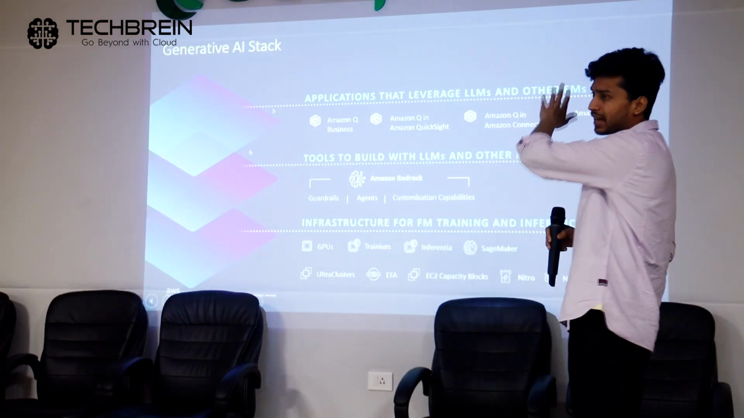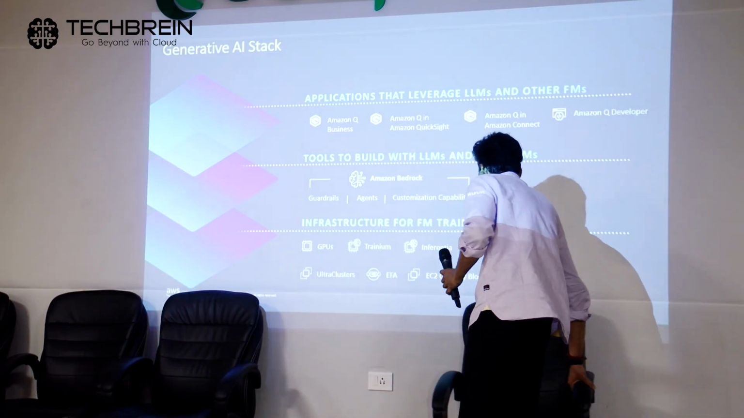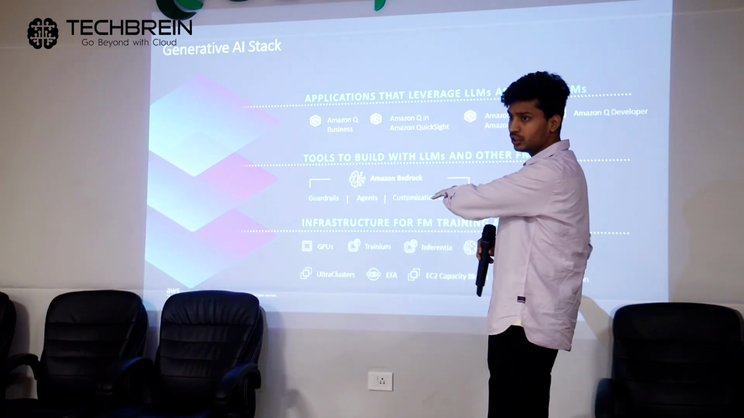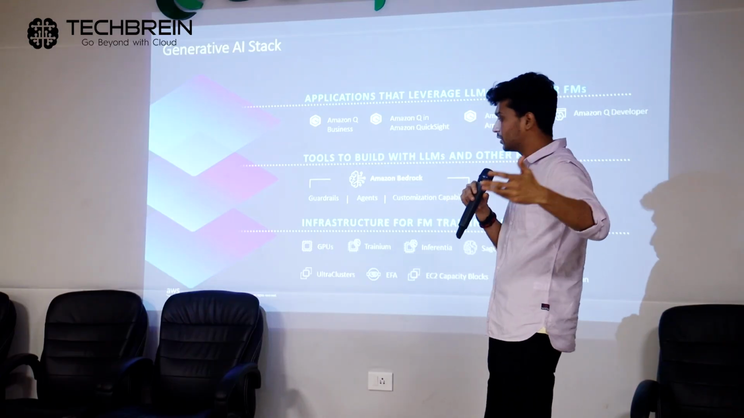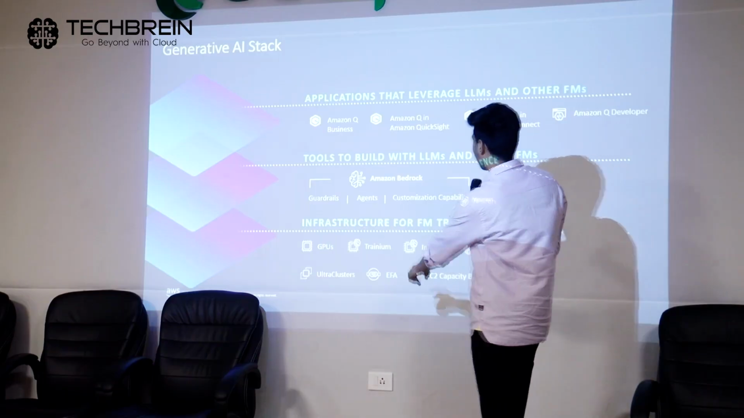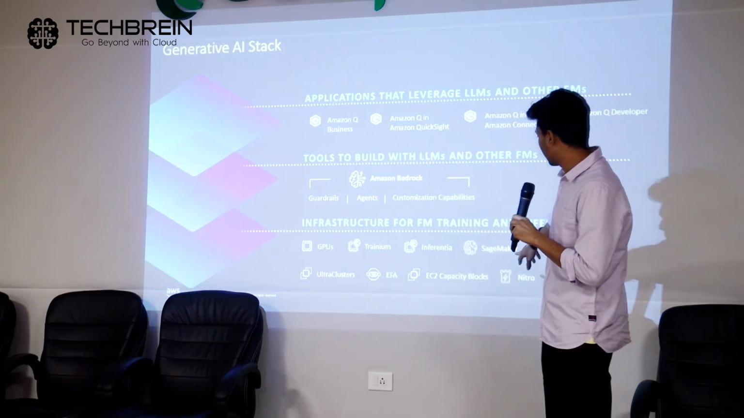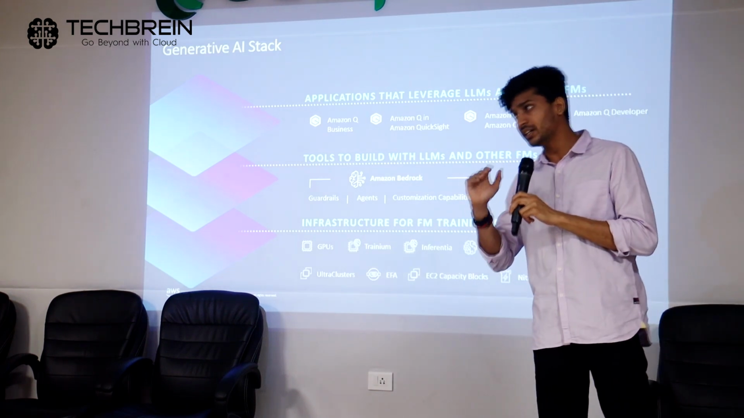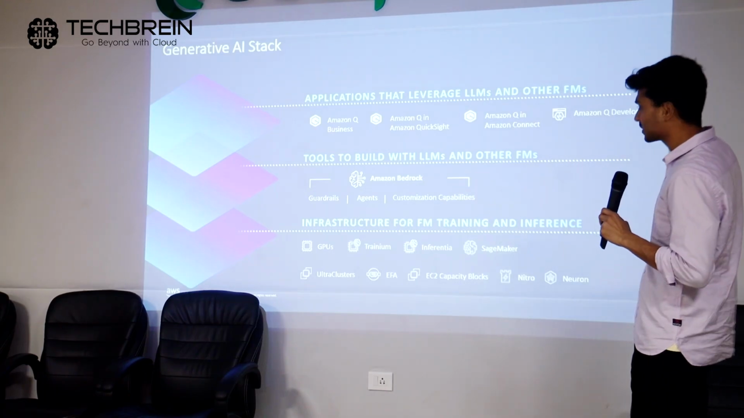So this was the stack that I was talking about. If you look into the three components, you'll see there are three different layers. On the lower stack, you have the infrastructure where you can go ahead and train your foundational models. You've got the specialized chips I've talked about, Trainium and Inferentia, which you can use to train your own foundational models. Then you've got Amazon SageMaker, a fully managed service to deploy your large language models or foundation models. That basically sits in the lower stack.